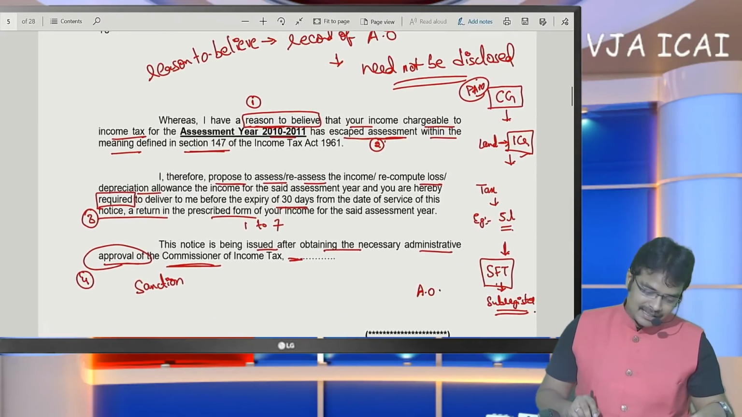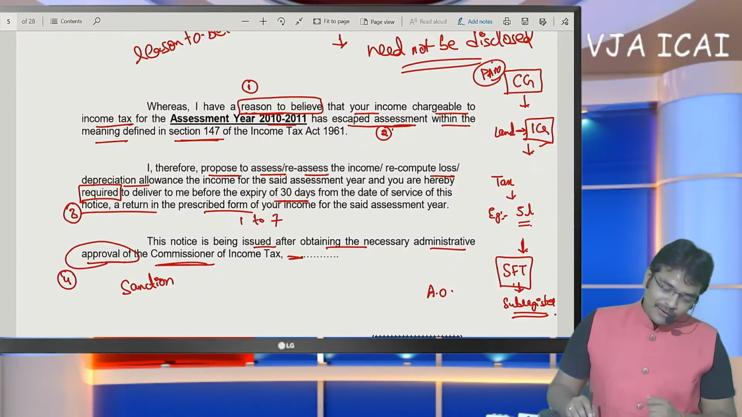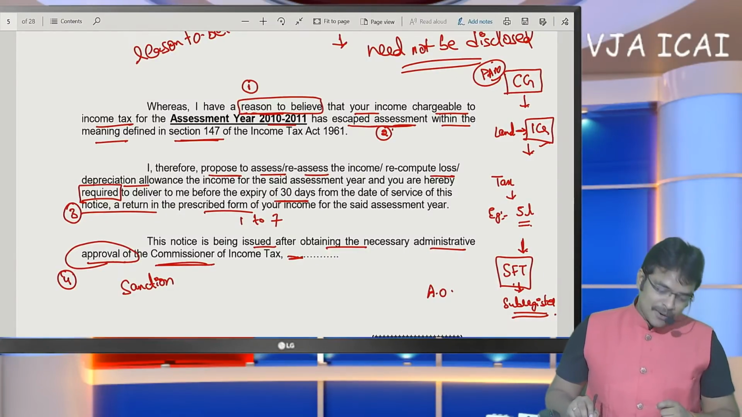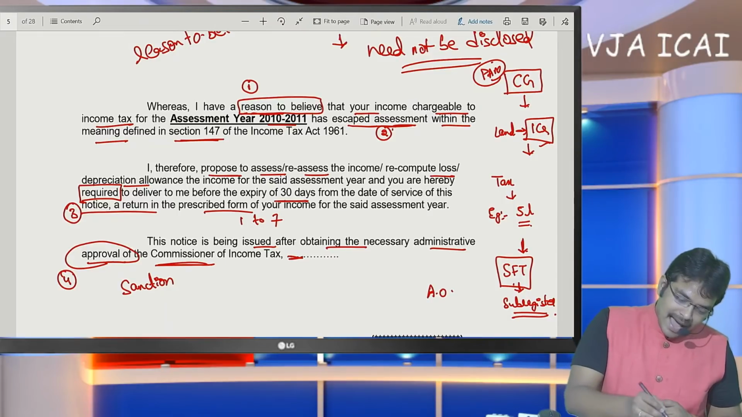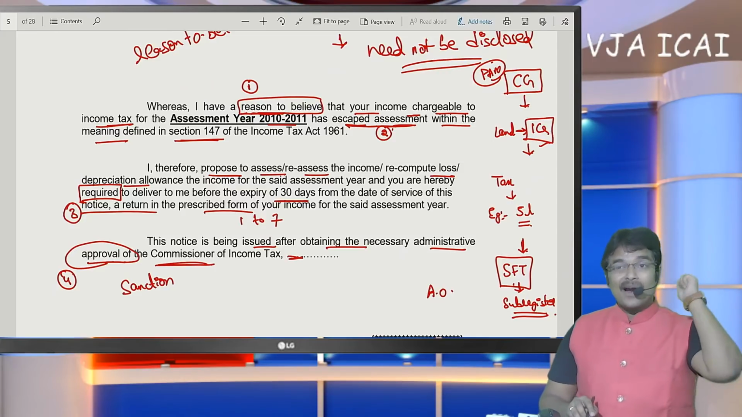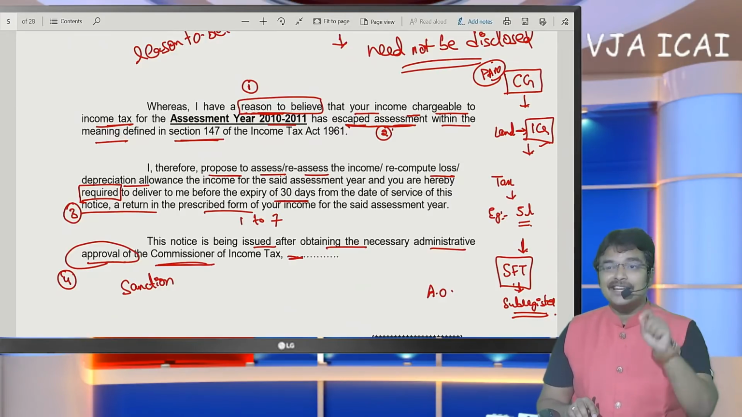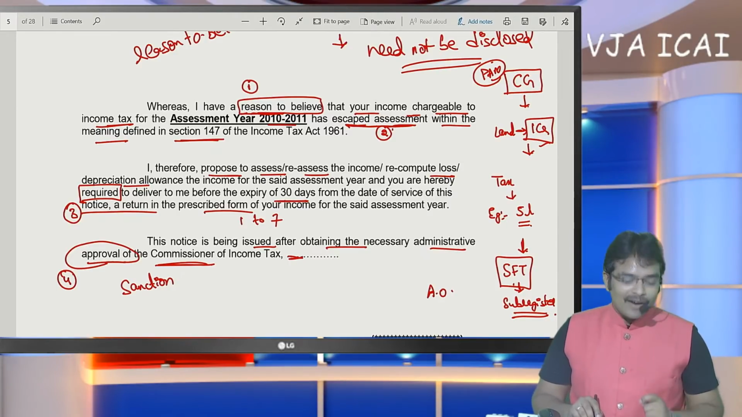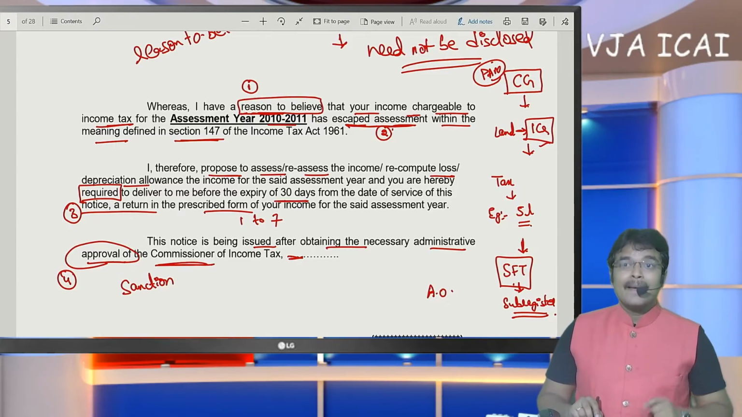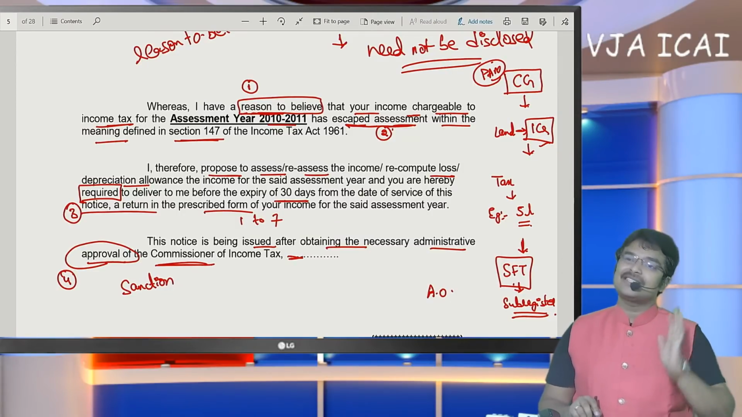If you refer here, in this case, actually capital gain SSC has not offered it as income. But if you refer to the terminology used in this notice, I have reason to believe that your income chargeable to income tax has escaped. Which income has escaped? You have not offered capital gains. That reason will not be disclosed by the assessing officer in the notice under 148. That reason will be in the record of the officer, but will not be disclosed directly.